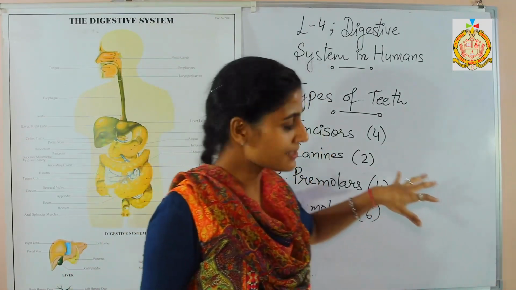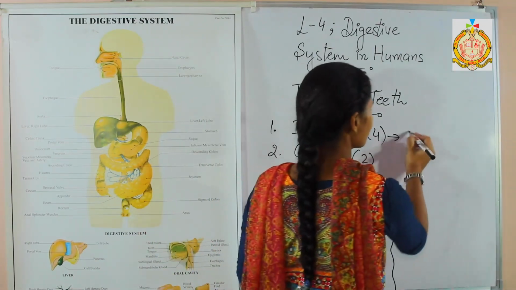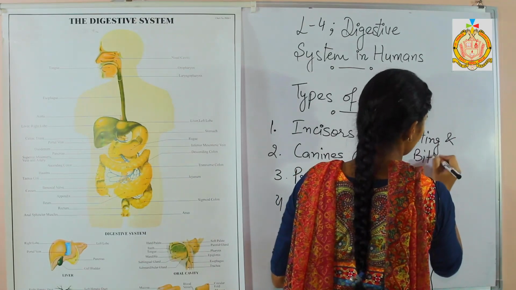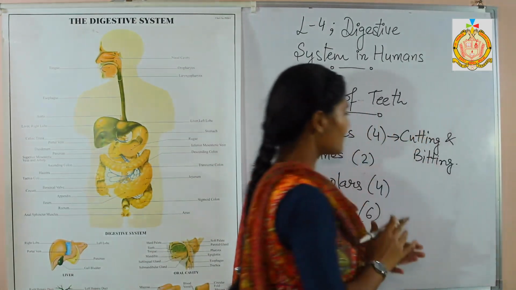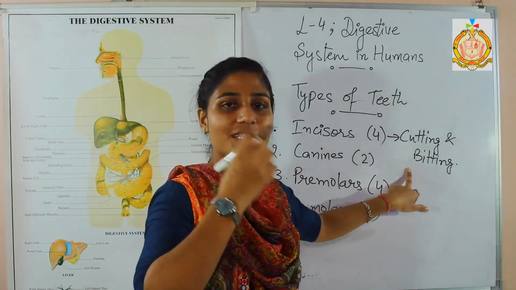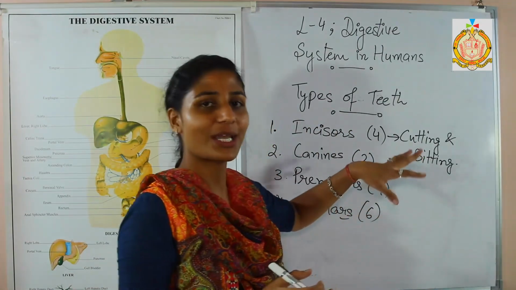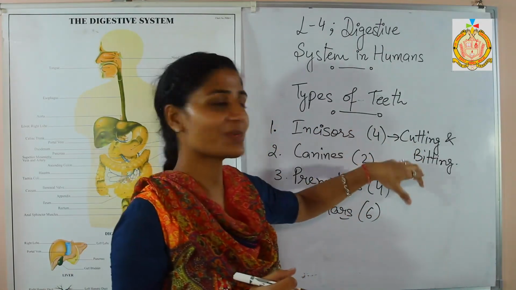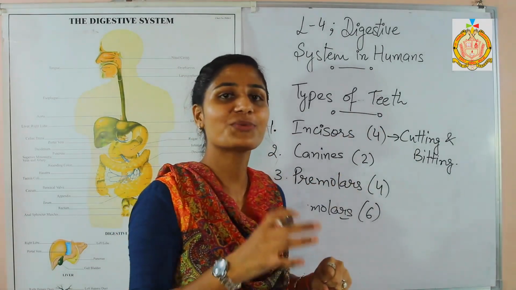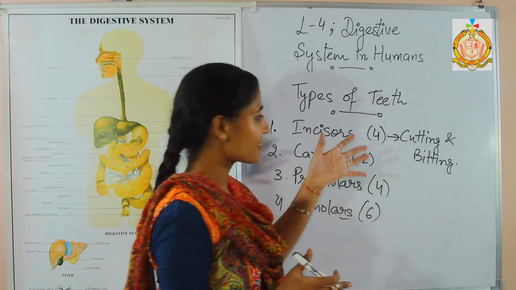What is the function? Incisors are responsible for the cutting and biting of the food. So incisors work is cutting and biting. And this is good, as you know that when we were children, we were using these incisors to bite the other ones also. Whenever someone is annoying us and we are not liking that person, we were using these incisors to bite that person also. We are not doing it now, but when we were kids, we were doing that. This is a common process.